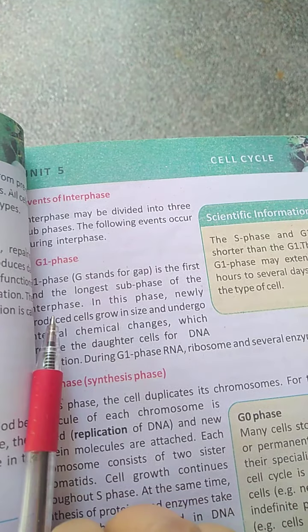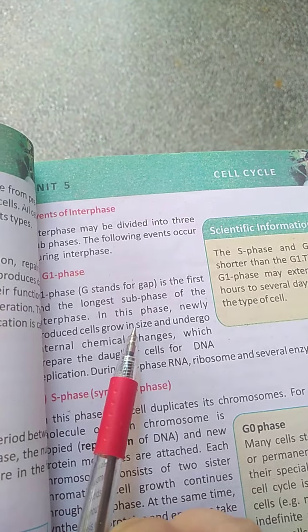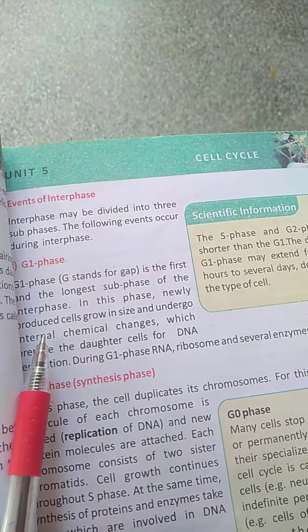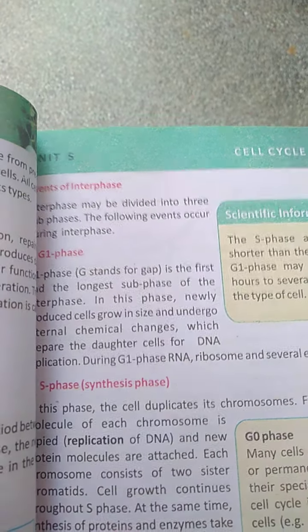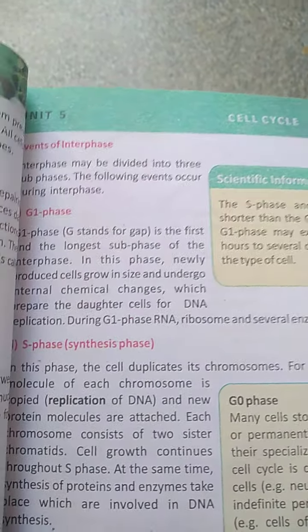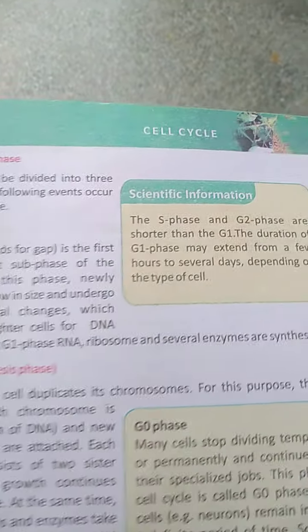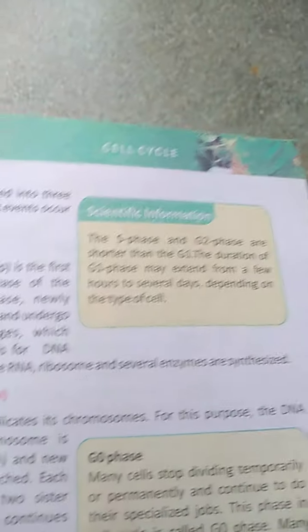In this phase, newly produced cells grow in size and undergo internal chemical changes which prepare the daughter cells for DNA replication. During G1 phase, RNA, ribosomes, and several enzymes are synthesized.